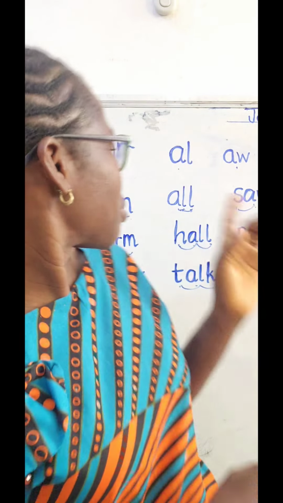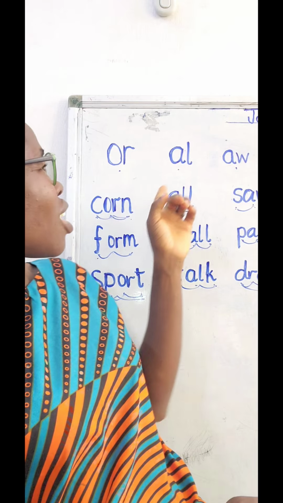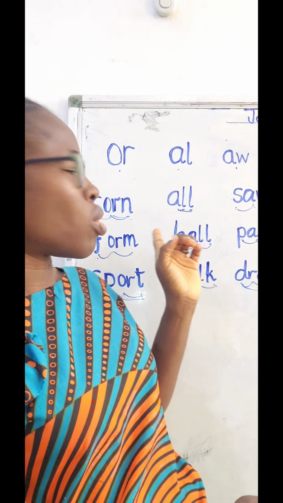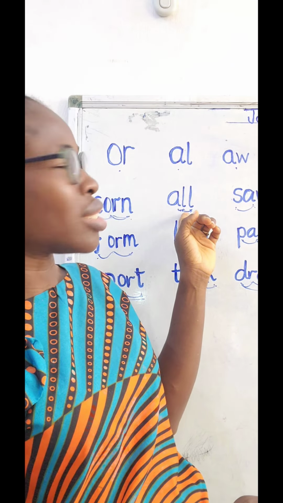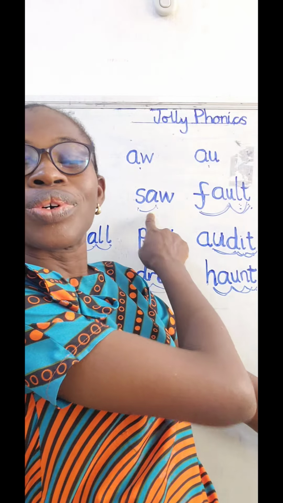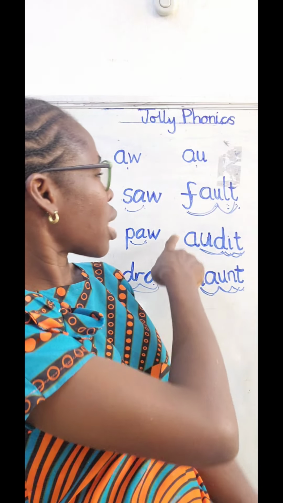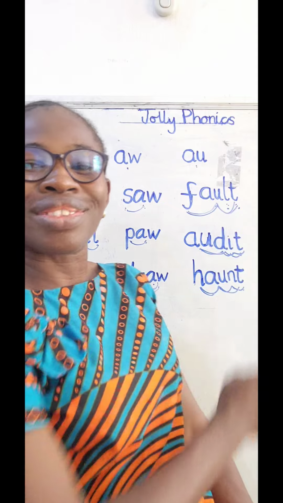So today we've learned the different ways that the all letter sounds can be written. We have OR in words like corn, AL in words like all, AW in words like saw, and AU in words like fault.